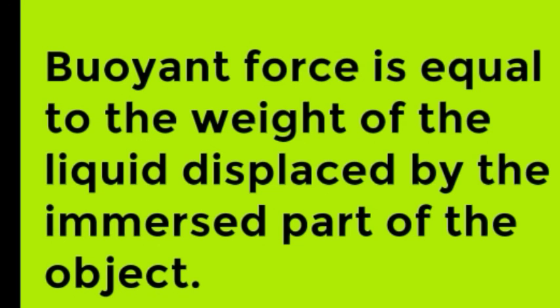The buoyant force is vertically upward in direction, and the weight of the object is vertically downward in direction. So these two forces are acting on the object when it is immersed in a liquid. One is the buoyant force, another is the weight of the object. And the buoyant force acts vertically upward, and the weight of the object acts vertically downward. And the buoyant force is equal to the weight of the liquid displaced by the immersed part of the object.